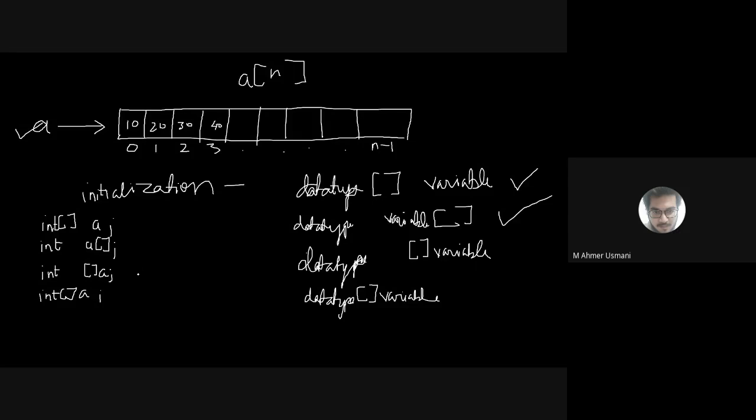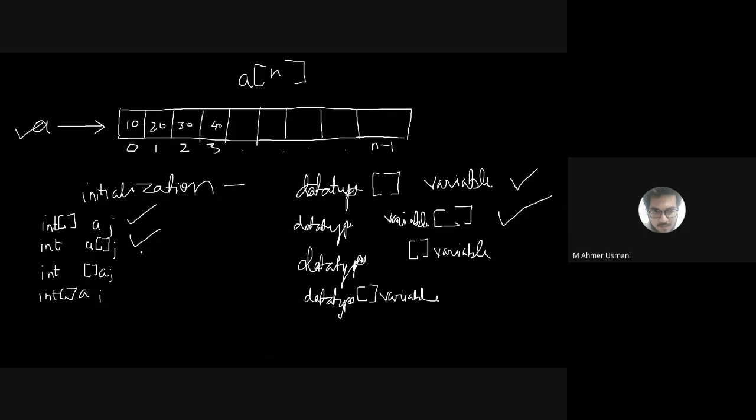So what is the most widely used? The most widely used is this one and this one. In most books you will find these two methods, but we have some other methods of initializing an array. Is the point clear?